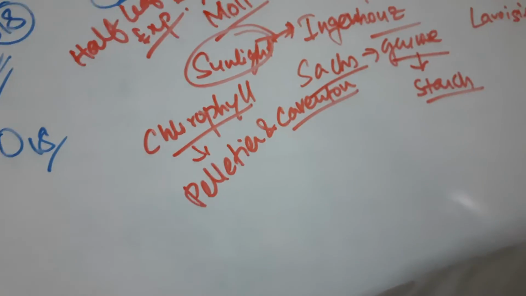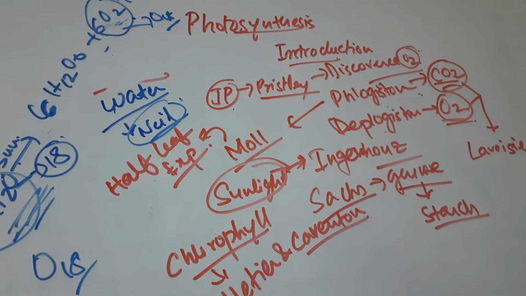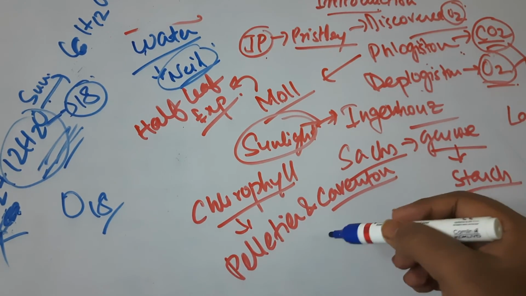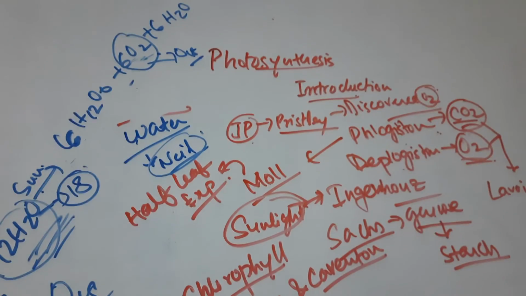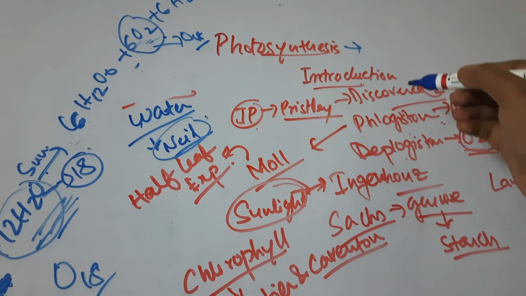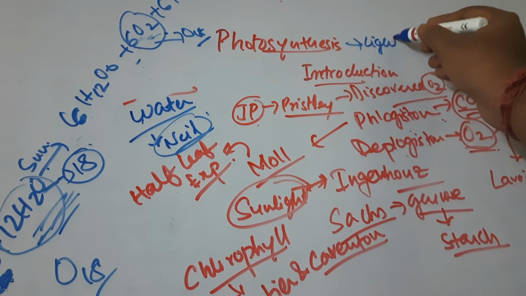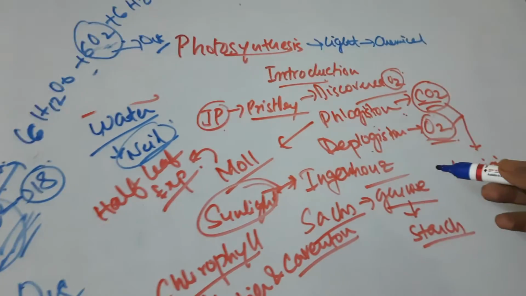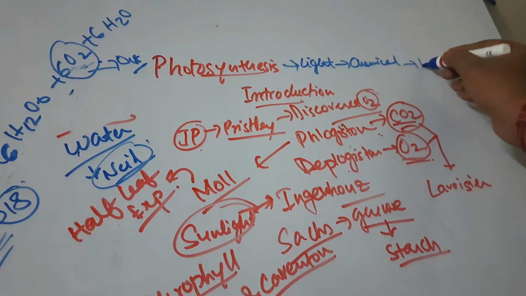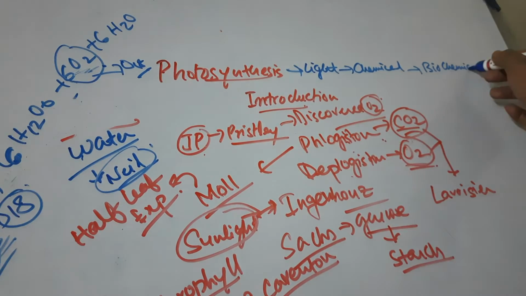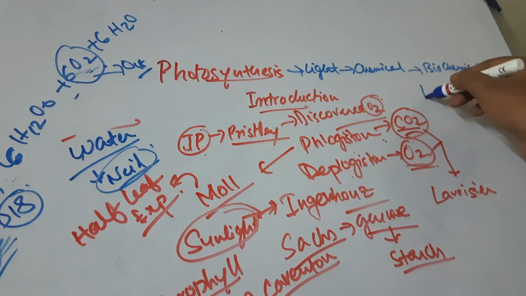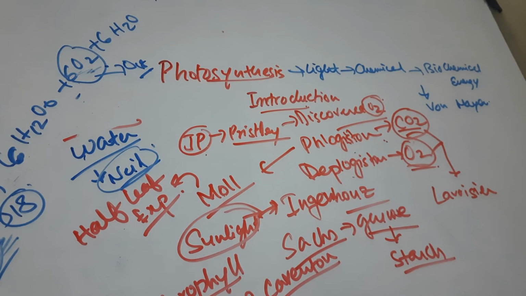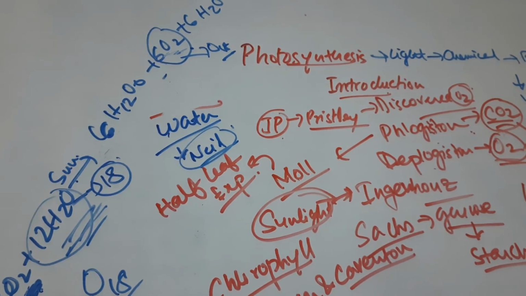Let us know the name of a few more scientists, and only one name here. Actually, the basic idea about photosynthesis is that light energy is getting converted into chemical energy, biochemical energy. This idea was given by von Mayer. So this is the introduction to photosynthesis.